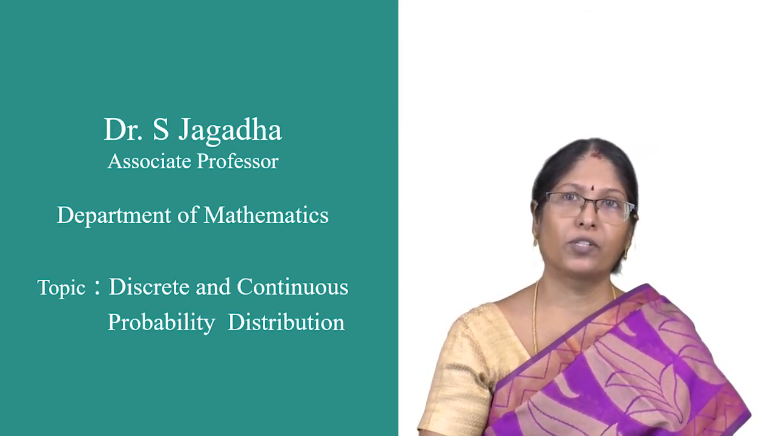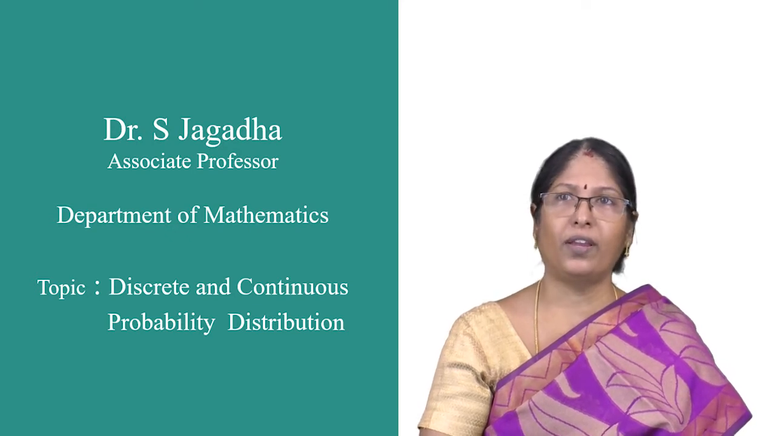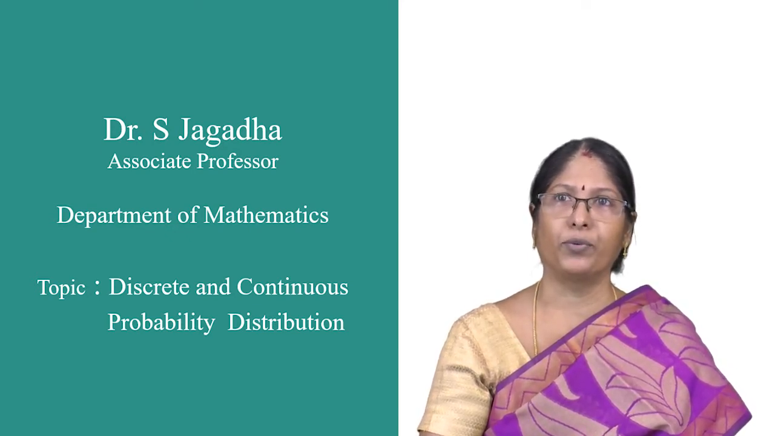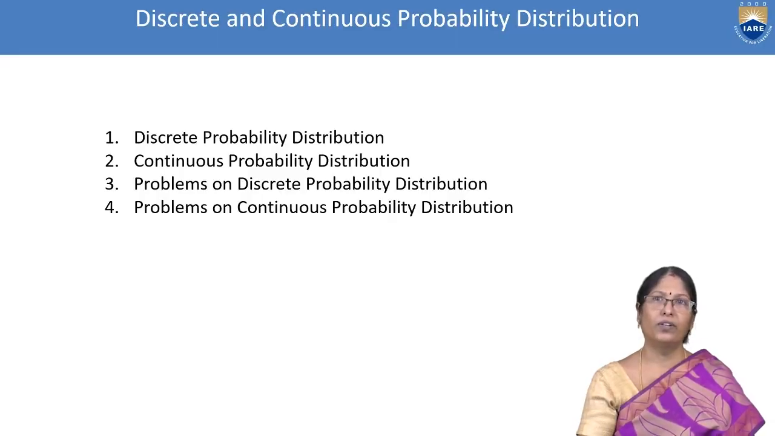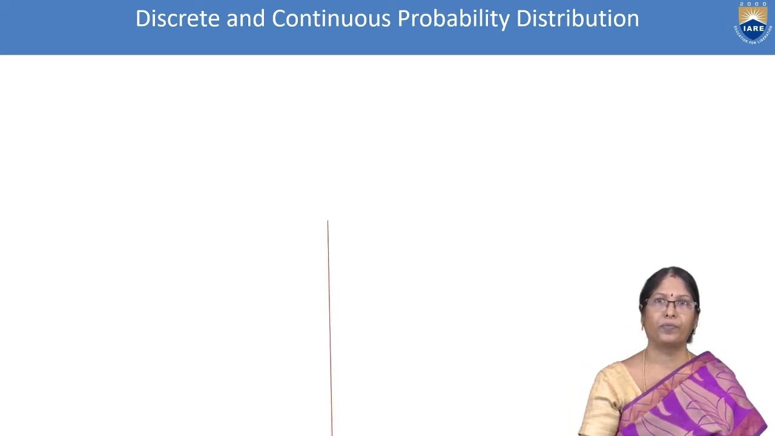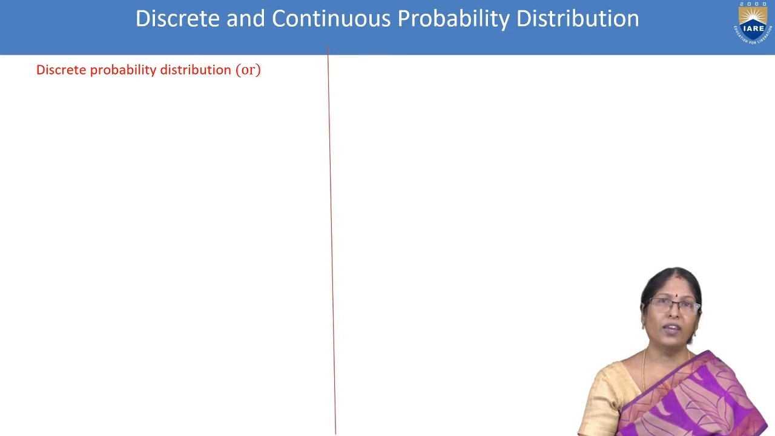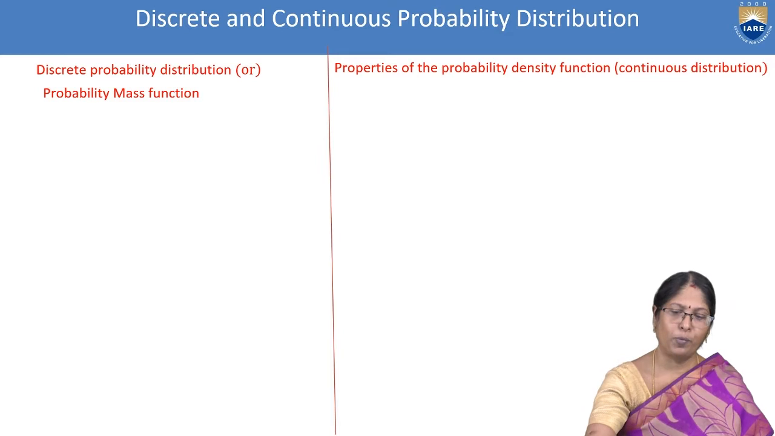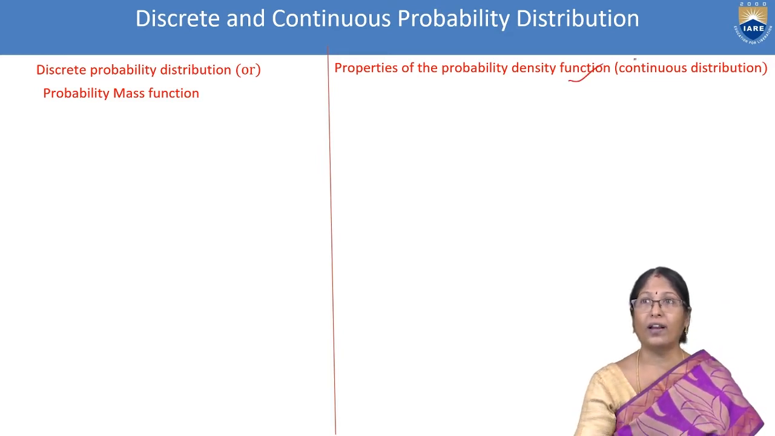Today, we are going to discuss mainly about discrete and continuous probability distribution. This lecture includes discrete probability distribution, continuous probability distribution, and problems on discrete probability distribution as well as continuous probability distribution. So we can see here discrete probability distribution, otherwise it is called as probability mass function. Here probability density function or continuous function.